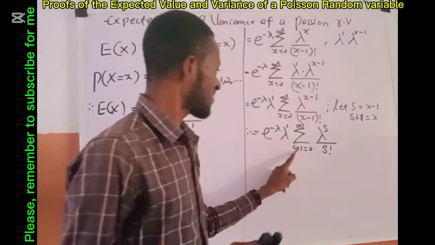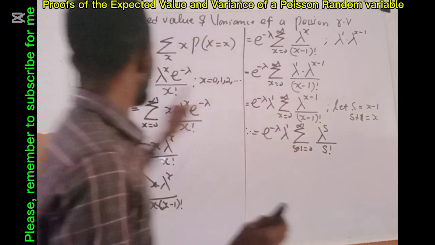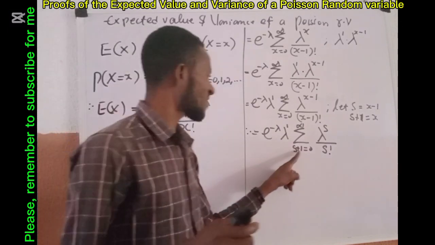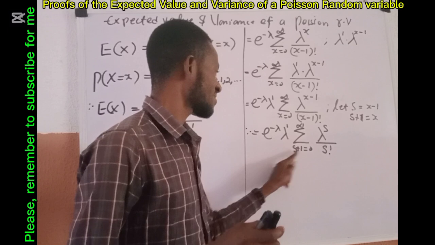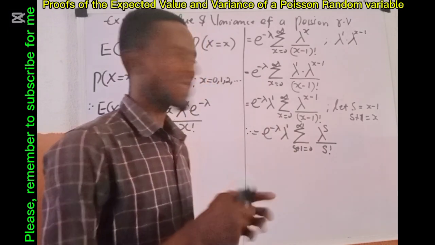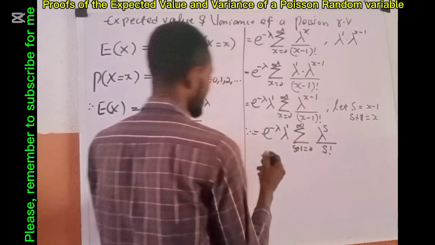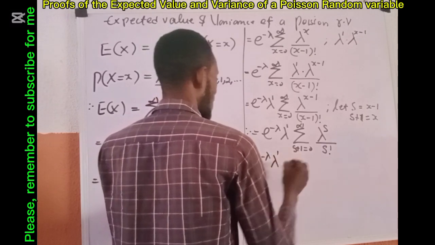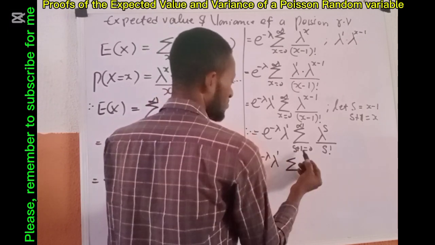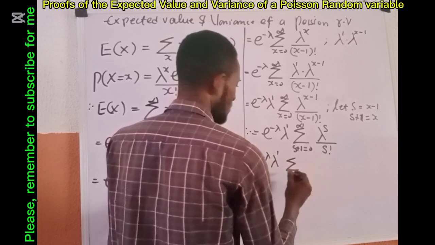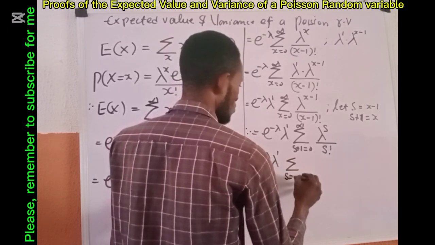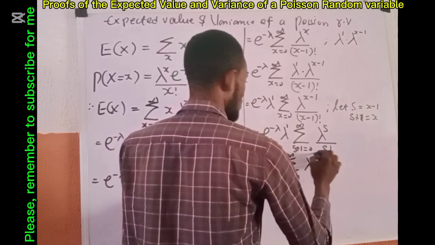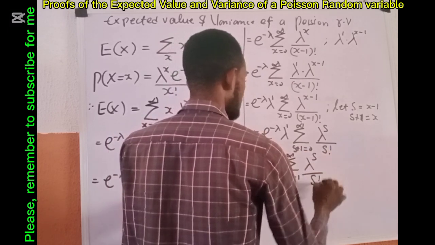Unfortunately here, we are having s plus 1. And if you watch what we have here, we have x equals 0. So we have to do something here so that the range begins from 0. And of course, you know that this can be written as e^(-lambda), lambda raised to power 1, sum, bringing this 1 over here, what you are going to have is s from minus 1 to positive infinity, lambda raised to power s all over s factorial.